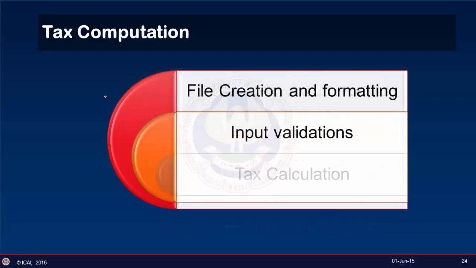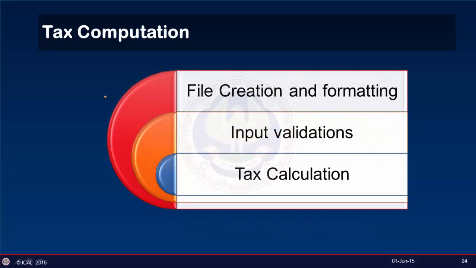Then the third step would be to have automatic tax calculation using Excel. The method of tax calculation shall change according to status or date of birth. For example, if the individual is less than 60 years, the rate would be different. But if it is more than 60, then the tax would be different. So we can even set different calculations for it. And we could use the function VLOOKUP for calculating tax.